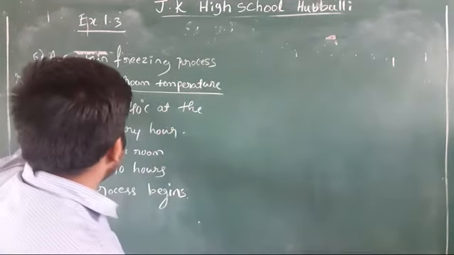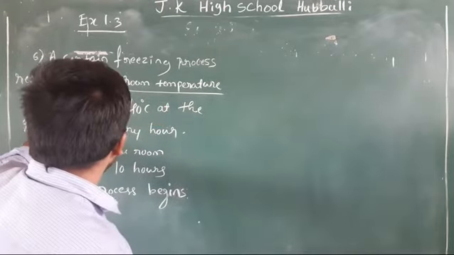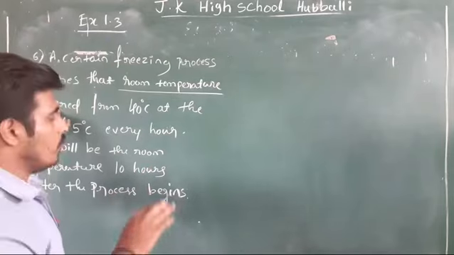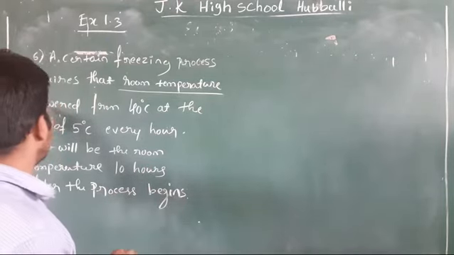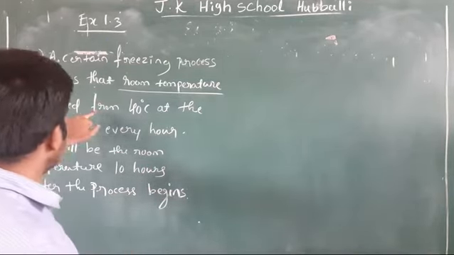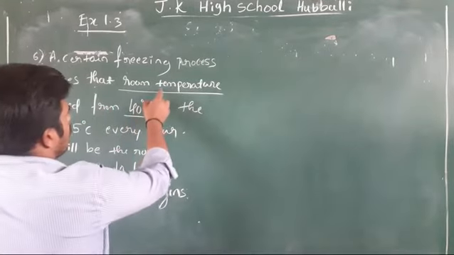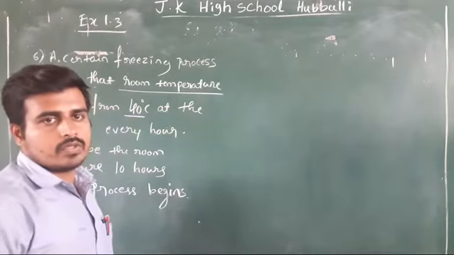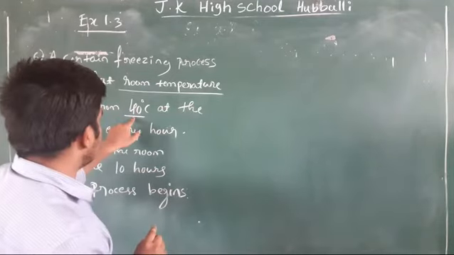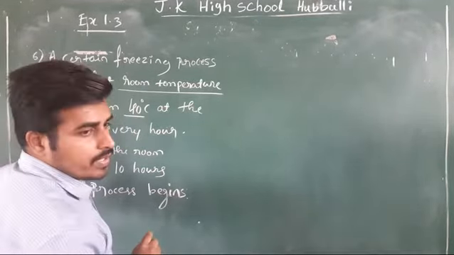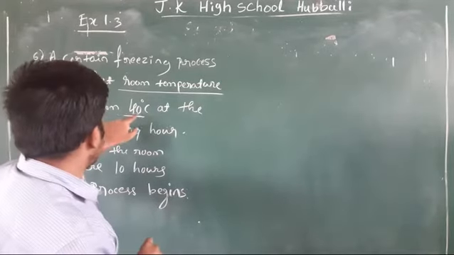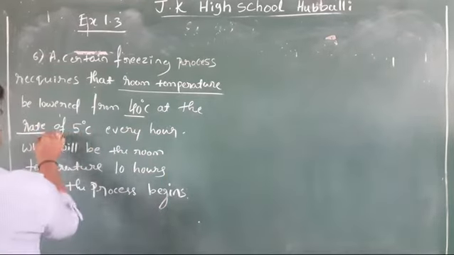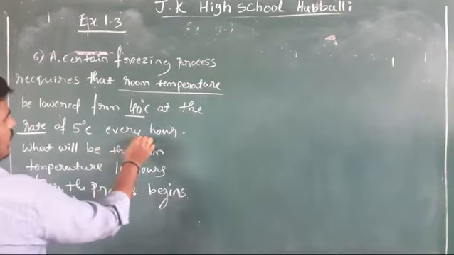It requires that room temperature be lowered. From room temperature we need to take the temperature low. Okay, we have to decrease the temperature. Room temperature be lowered from. So room temperature is how much in this case? Room temperature is 40 degrees Celsius and it is to be lowered, means you need to decrease it from 40 degrees Celsius at the rate of 5 degrees Celsius every hour.